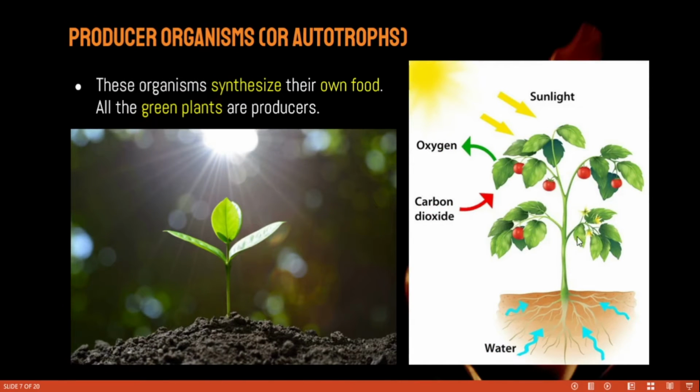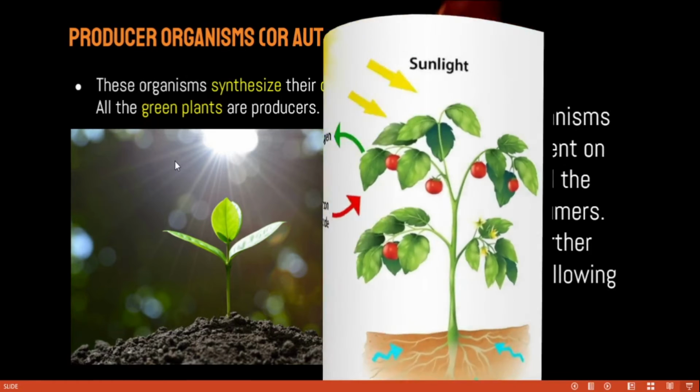Now, producers. Green plants are called producers, or we can say autotrophs, because plants can make their own food with the help of sunlight, water, and carbon dioxide. With the help of all these factors, plants can make their own food, because plant leaves contain a green pigment called chlorophyll. This chlorophyll traps energy from the sunlight, and with water and carbon dioxide, plants make their own food. So look at the picture, you will understand very clearly. All green plants are producers.